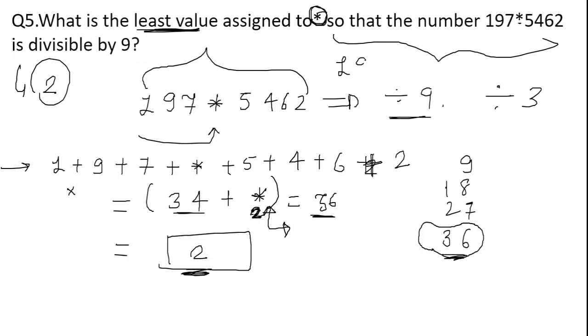So the number will be 1972546. So the summation for all this will be equal to 36. Hence we can divide 36 by 9, which is equal to 4. So hence we can conclude here that the least assigned value for the star will be 2.